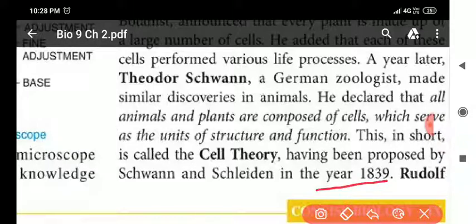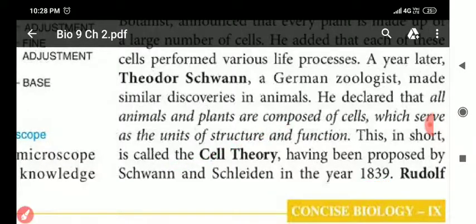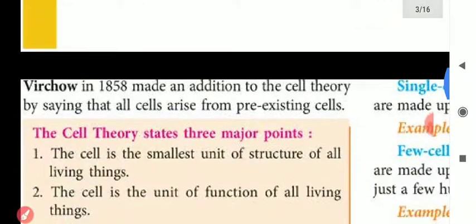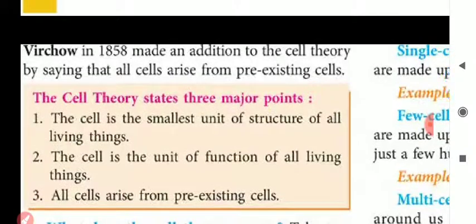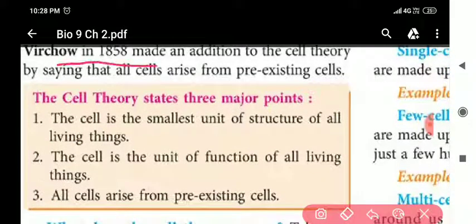Next, one more scientist is there, which is Rudolf Virchow. Just see what he has done. My dear students, Rudolf Virchow in 1858 expanded the cell theory by saying that all cells arise from pre-existing cells.